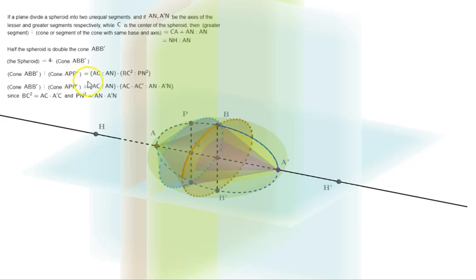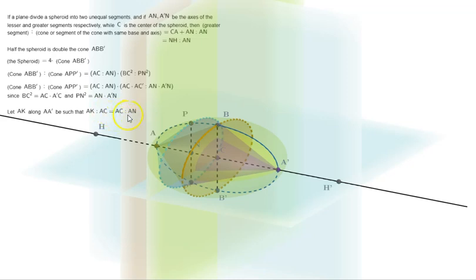Okay, now let's look at this. Cone ABB' is to APP' is equal to AC is to AN times BC square is to PN square. Now BC square is equal to AC times CA' or A'C, and PN square is equal to AN times A'N. So we substitute this. So we end up with AC is to AN times AC times AC' is to AN times A'N. Now let's take AK along AA' such that AK is to AC is equal to AC is to AN.